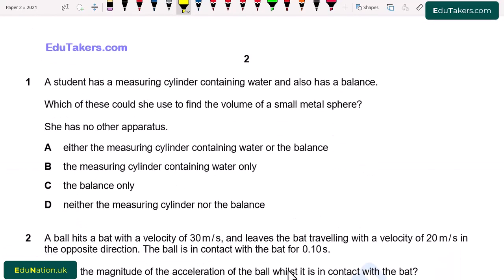Question number 1. A student has a measuring cylinder containing water and also a balance.